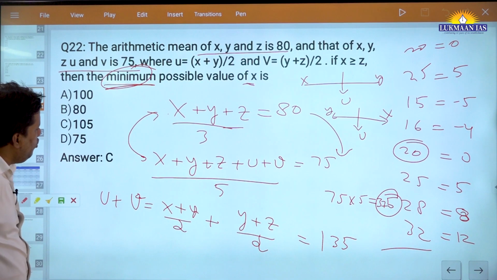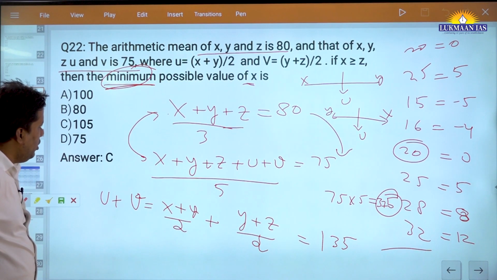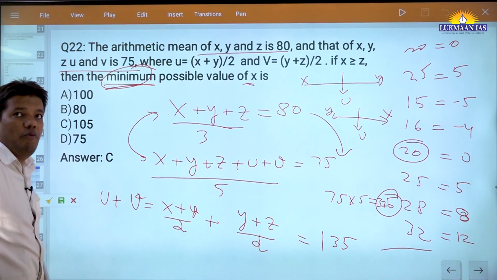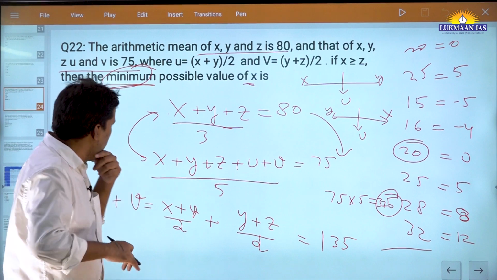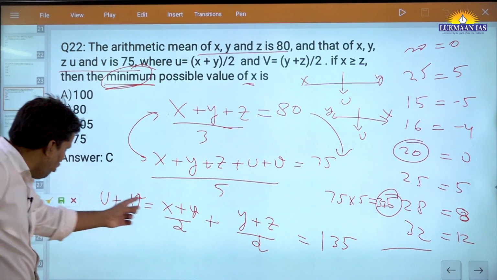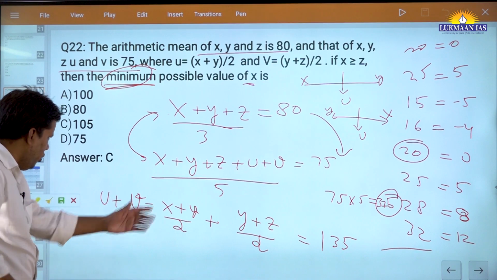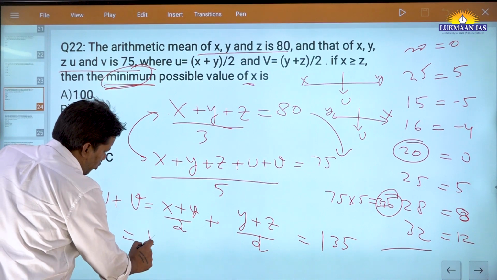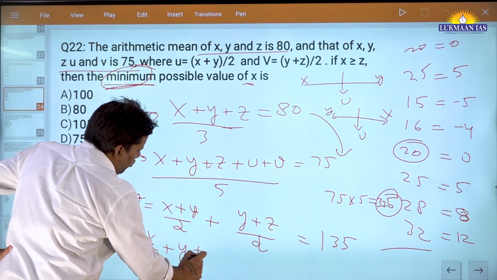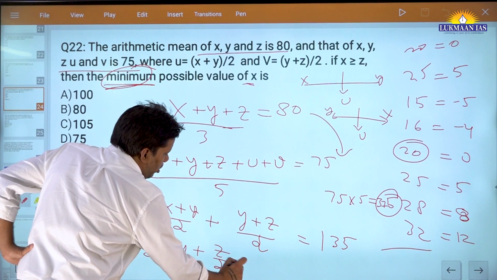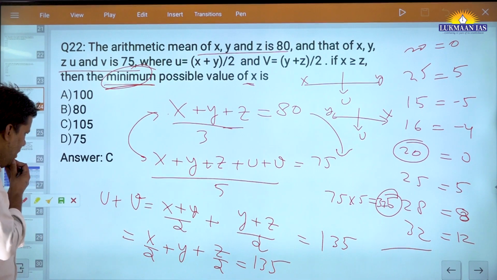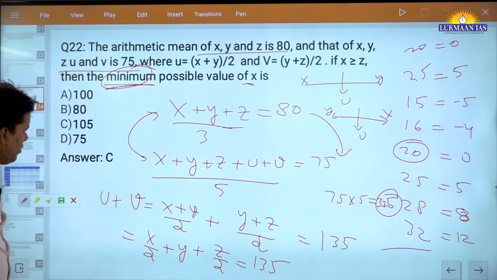Then you will say, what can I do with this? Now it is 135, but I am interested in finding the value of x. These two things I have used. And remember, in an aptitude examination, you will not get many questions like this. So you will observe and say, why not try to find out if I can get something. So you will see, this is x plus y plus z by 2, is equal to 135. Fine. And this is equal to u plus v again. Then you will say, what can I do with this equation?